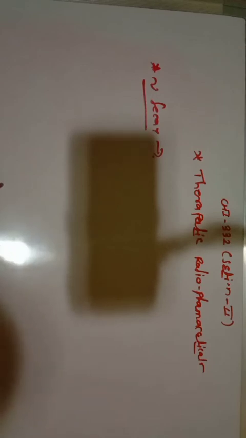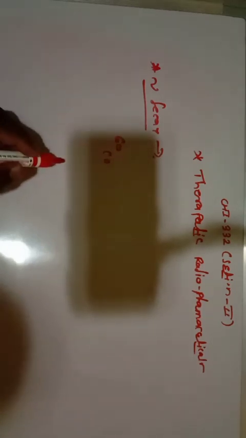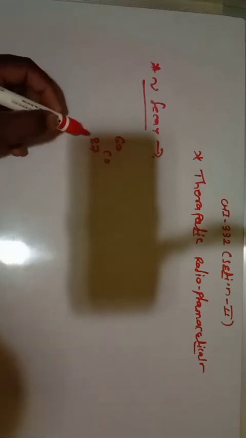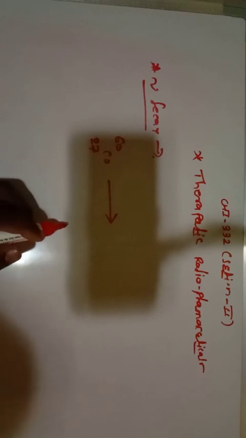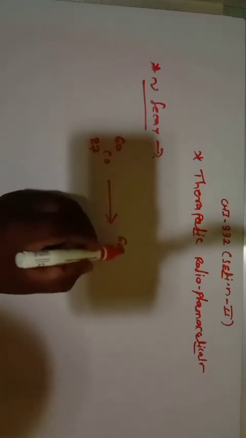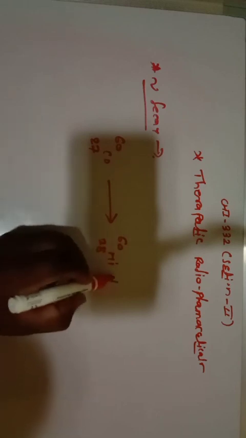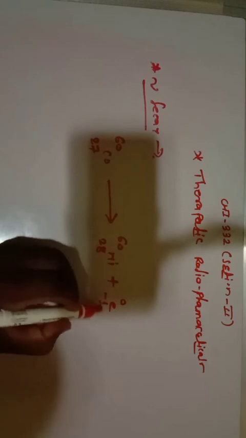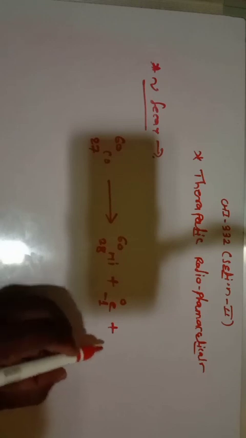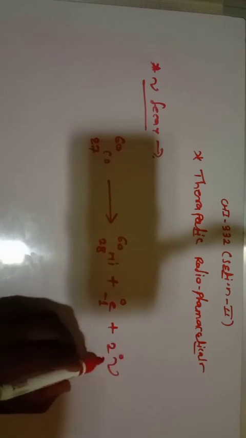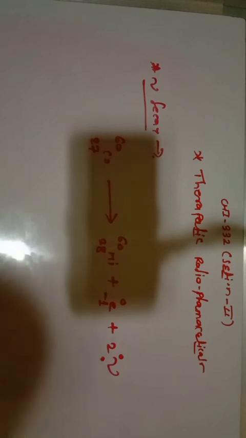If you consider cobalt-60, a very useful species having atomic number 27, when it undergoes decay it is converted into nickel-60 (atomic number 28) with emission of electrons. It first undergoes beta minus decay, and then emission of gamma particles.